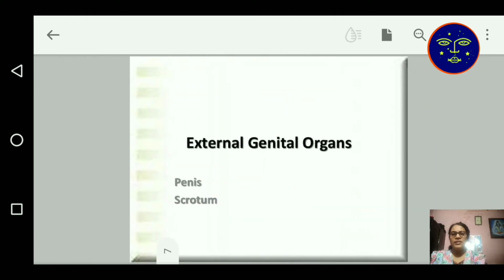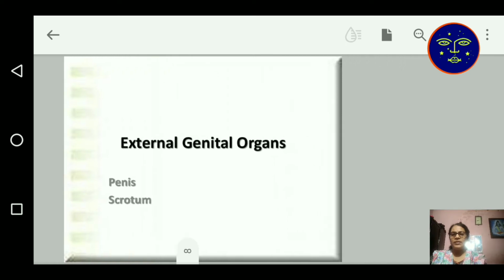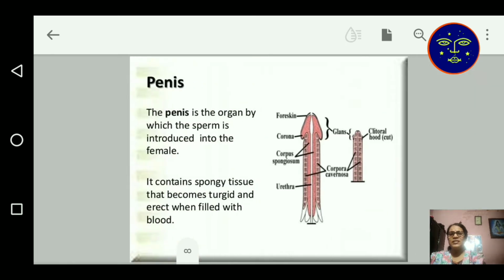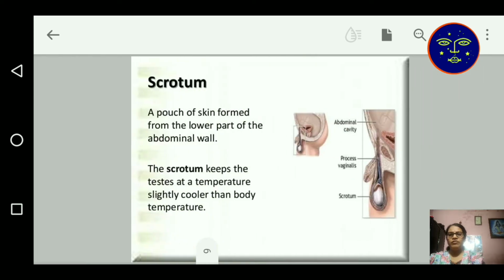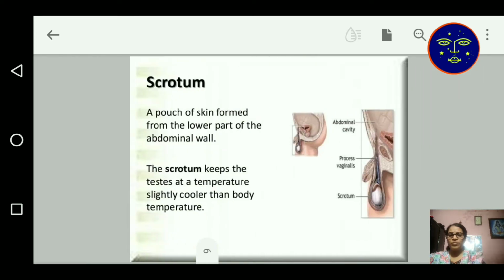Then in the external genital organs we will study the penis and scrotum. The penis is the organ by which sperm is introduced into the female, and it contains spongy tissue that becomes turgid and erect when it is filled with blood. This is the scrotum. The scrotum is the outer layer of the testis, a patch of skin present on the lower part of the abdominal wall. It is attached to the testis. The scrotum keeps the testis at a temperature slightly cooler than the body temperature.